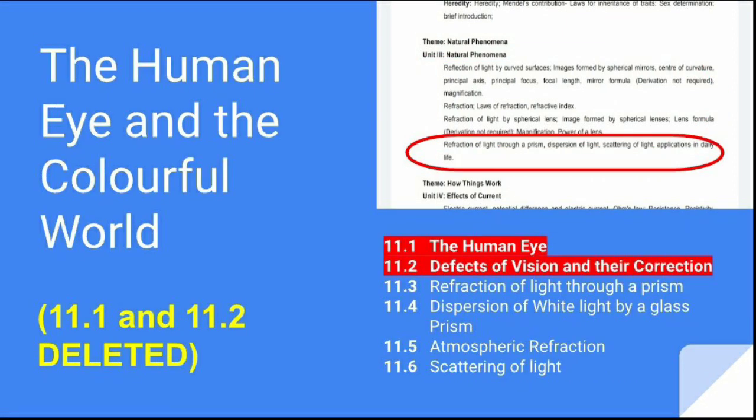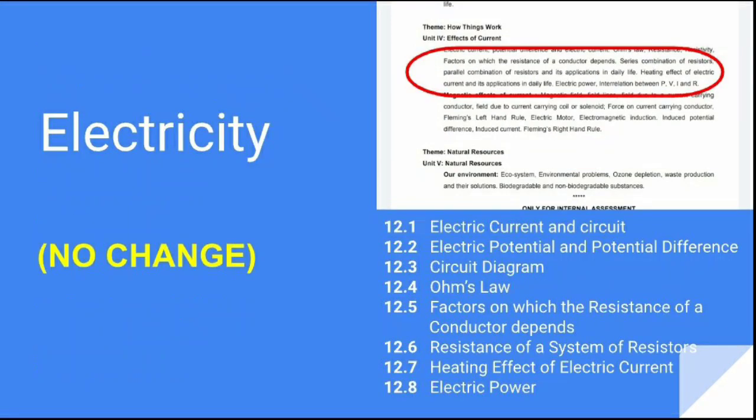From human eye and the colourful world, only 11.1 and 11.2 are deleted. Rest you have to study. From 11.3 to 11.6, scattering of light, that is the end of the chapter, is there in your current portion. So 11.1 and 11.2 को नहीं पढ़ना है. 11.3 से 11.6, that is the end, chapter के end तक आपको पढ़ना है. ये year आएगा. No changes in electricity